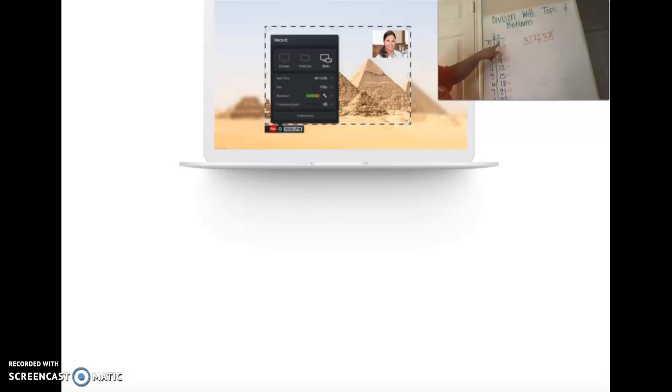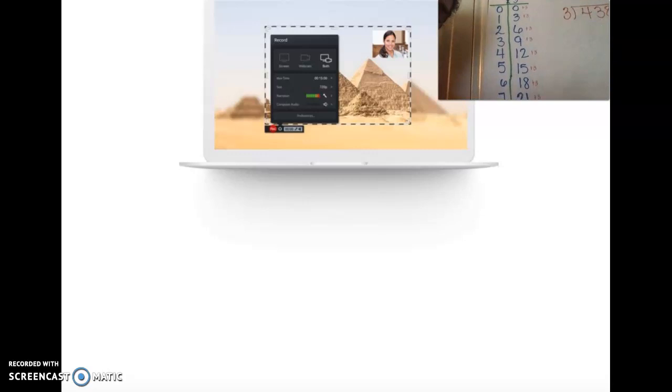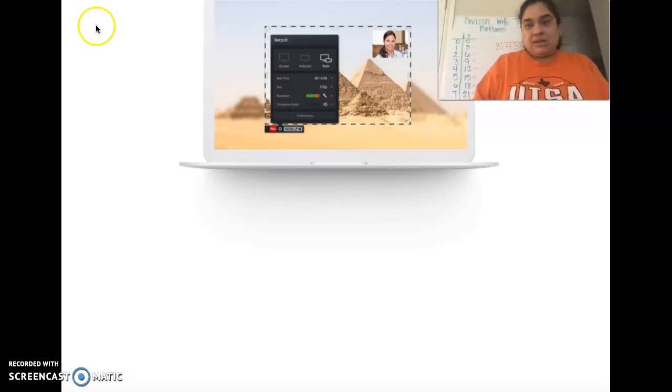So 0 plus 3 is 3. 3 plus 3 is 6. 6 plus 3 is 9. 9 plus 3 is 12. 12 plus 3 is 15. 15 plus 3 is 18. Okay, and so on. So the pattern is you're just adding 3 each time. Now we're ready to divide.